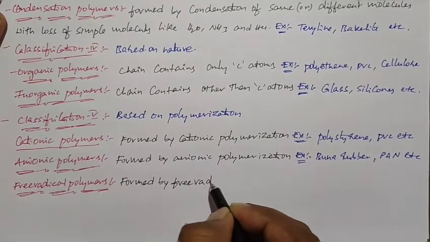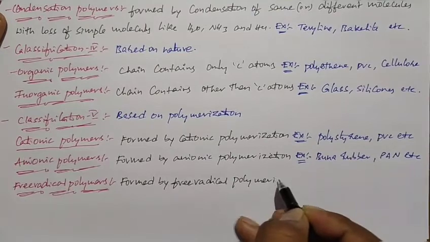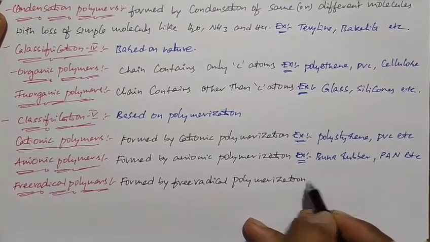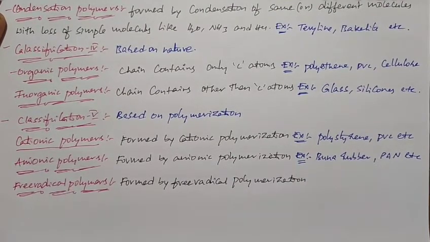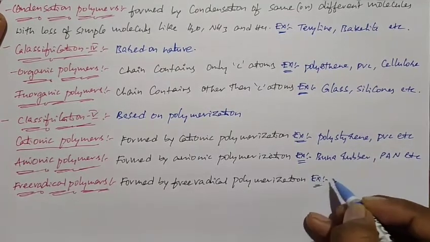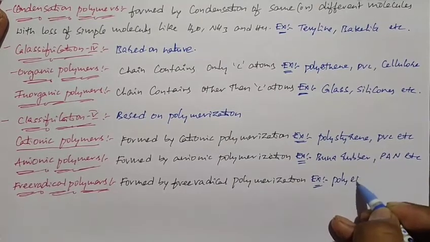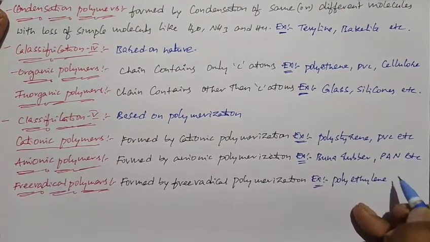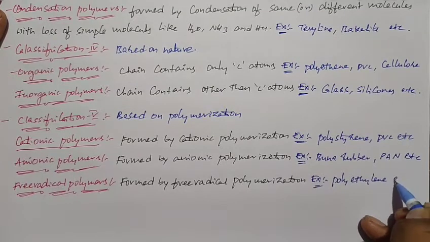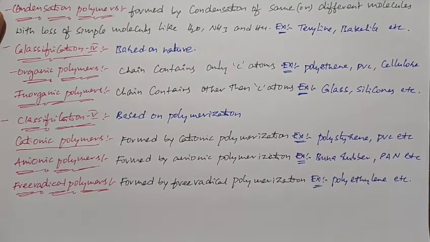If you need examples for free radical polymers, you can take polyethylene and polybutadiene. Polyethylene or polybutadiene are examples of free radical polymerization.